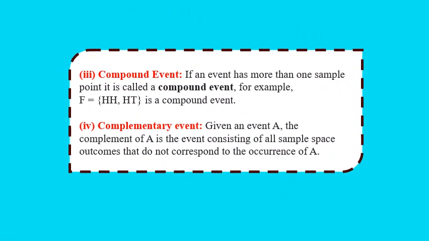Next we have compound event. If any event has more than one outcome, then it is called a compound event. For example, in the same example of throwing two coins, if we have F equals {HH, HT}, then since it has two elements, it will be called a compound event. Now the complementary event. Given the event A, the complementary event of A is the event consisting of all the elements of the sample space which are not in A. Clear? So pause and note down the definition of these points.